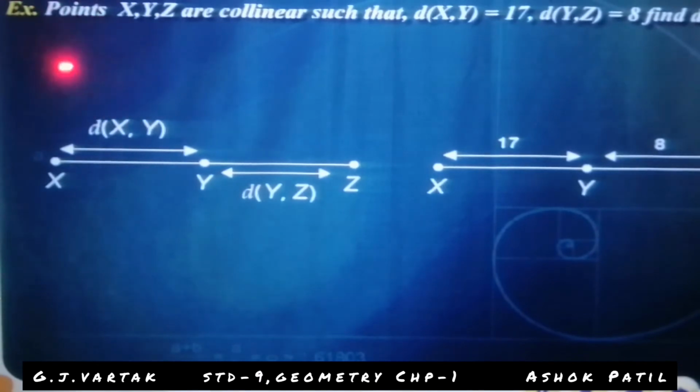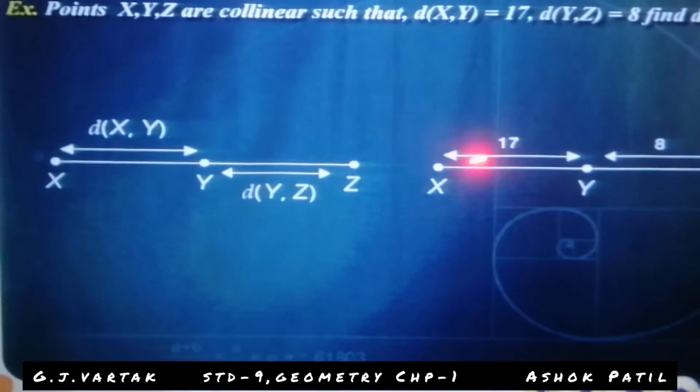Third example. The points x, y, z are collinear such that distance of xy is equal to 17, distance of yz is equal to 8. Find the distance of xz. Okay. Look here. Distance of xy is 17 and yz is 8.